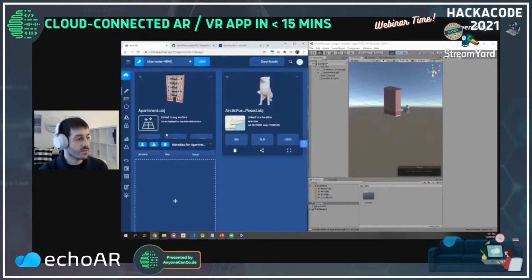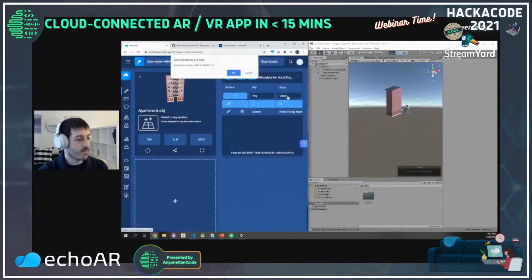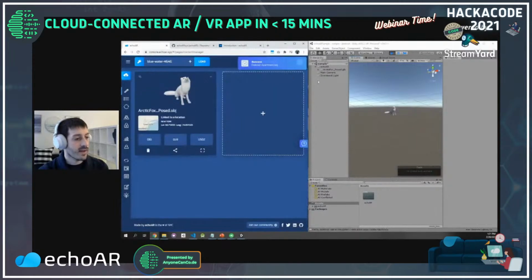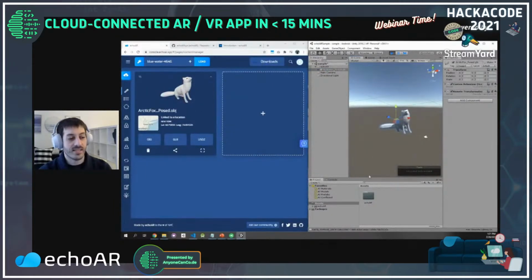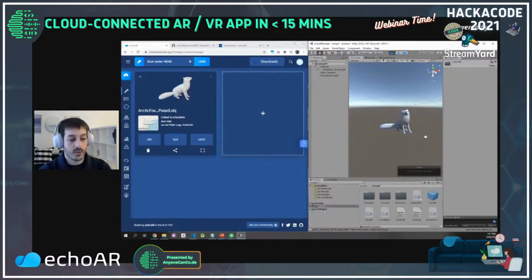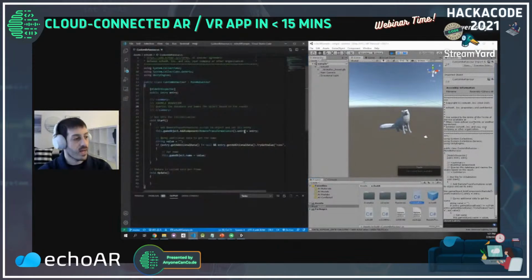So let's delete this building right here, and let's put the Fox stack in the middle. What's cool about echoAR is that every 3D file, even this Arctic Fox right here, has a custom behavior script attached to it. It's a C# script in Unity format, so we have it right here. It basically allows you to add any feature that you want through coding. So if you know C#, that's perfect, but any other object-oriented language is good as well. So let's review it together.